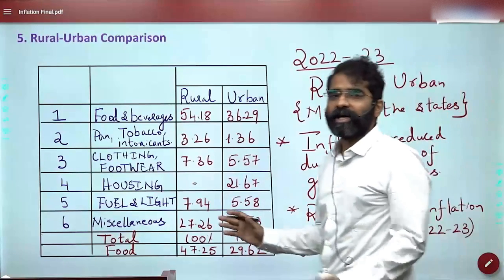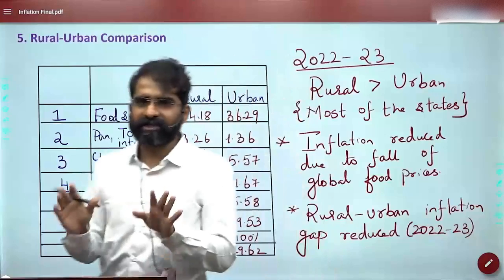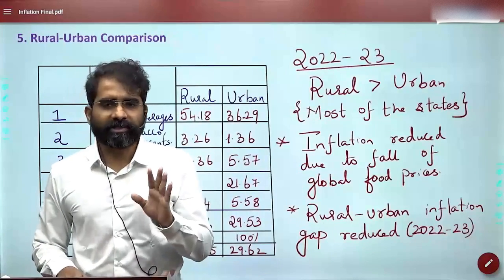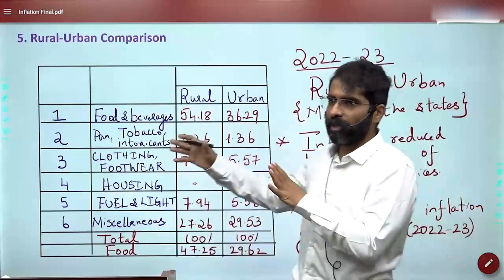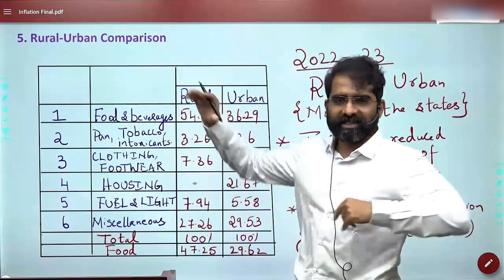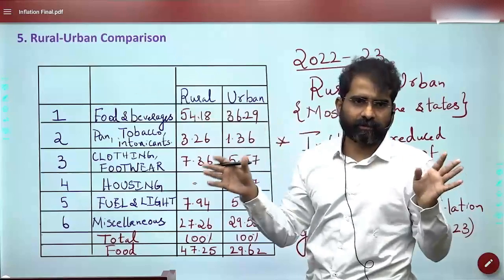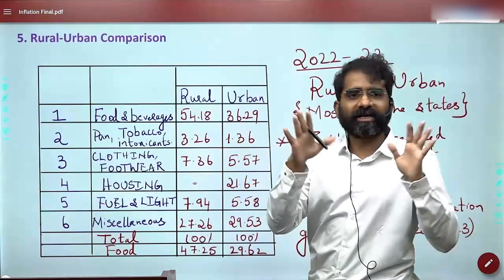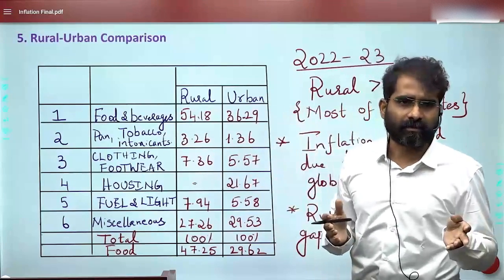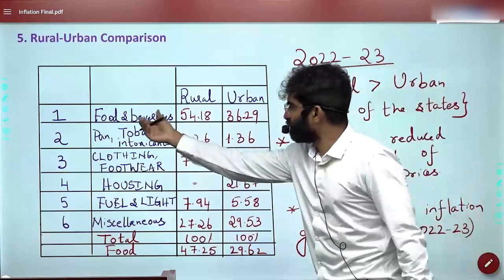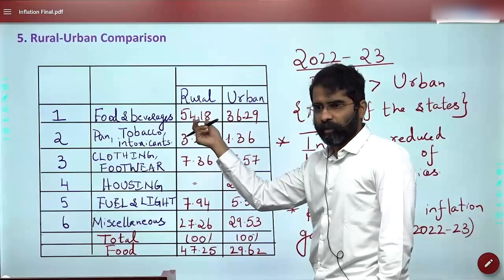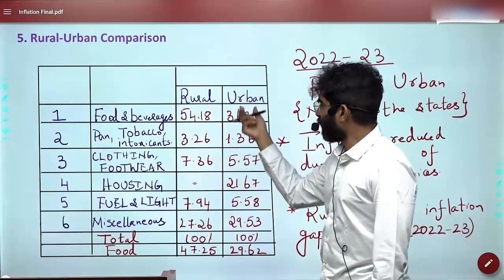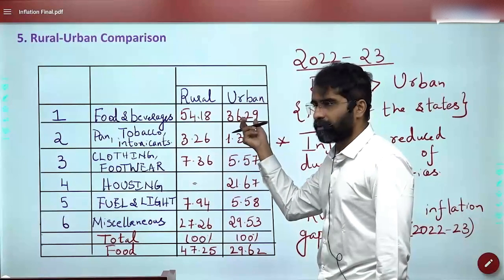Now, there are multiple reasons. One important reason is the weightages assigned. When I talk about CPI rural and CPI urban, the weightages assigned will also vary. How is that weightage decided? For example, if you observe food and beverages, in the rural area you have a weightage of around 54%, and in urban areas, 36.29.